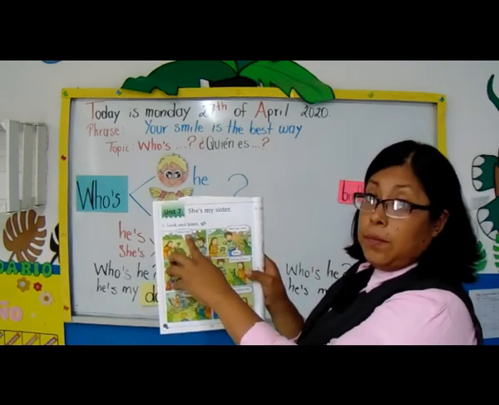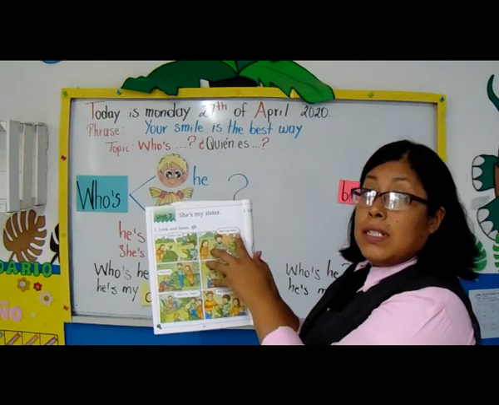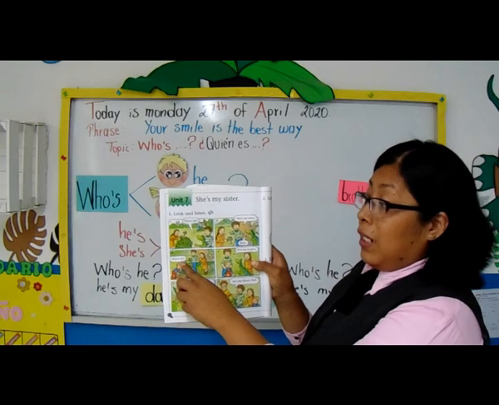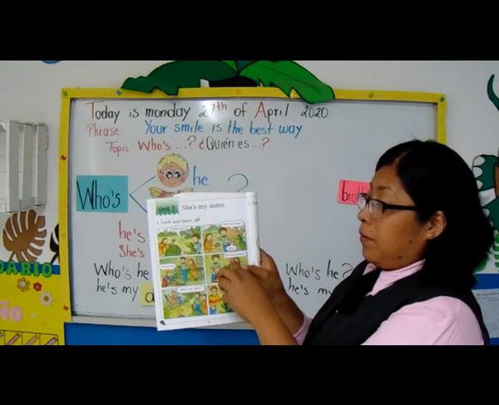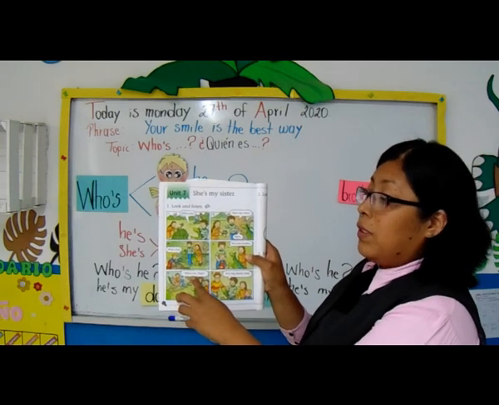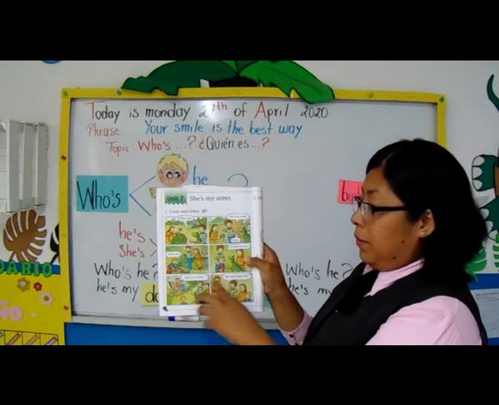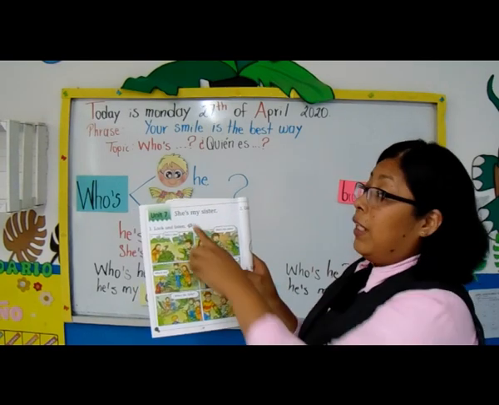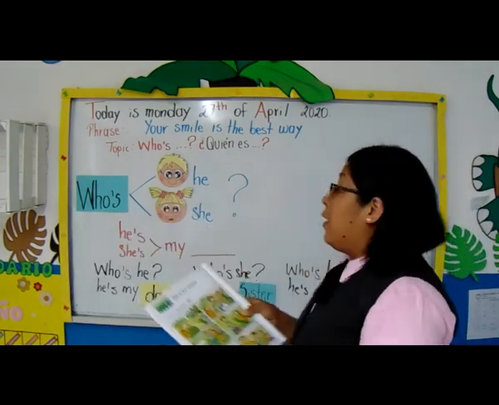Who's she? She's my sister. Who's he? He's my brother. Who's he? Toby. He's my friend. Very good. And remember, write your date.